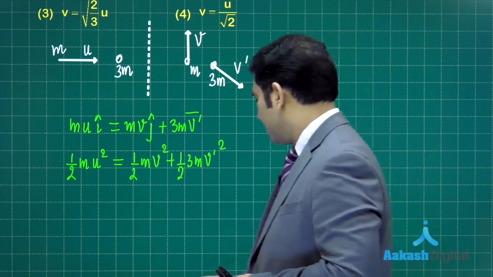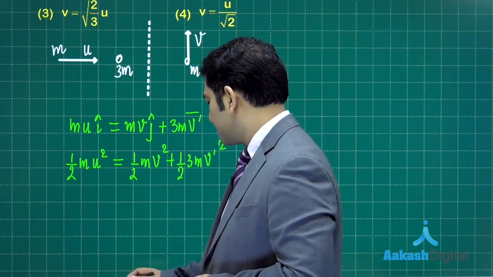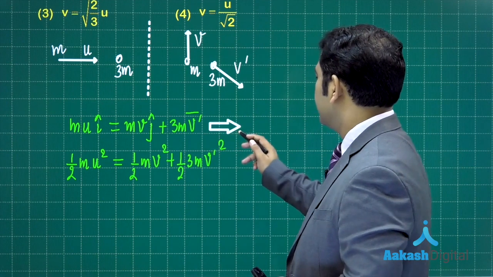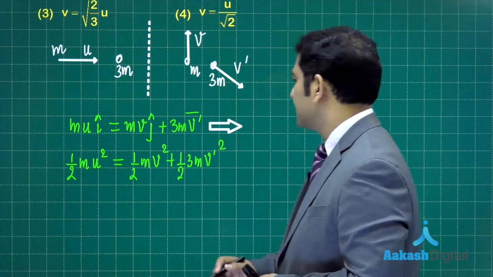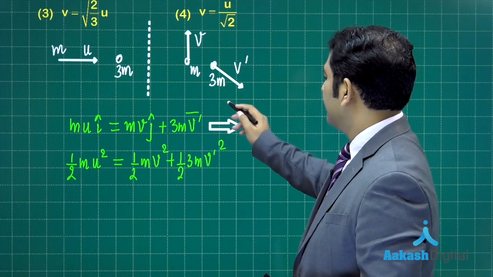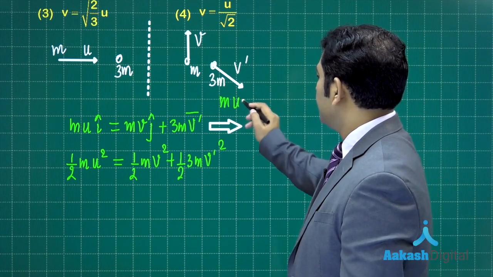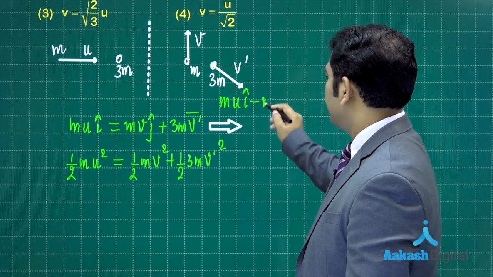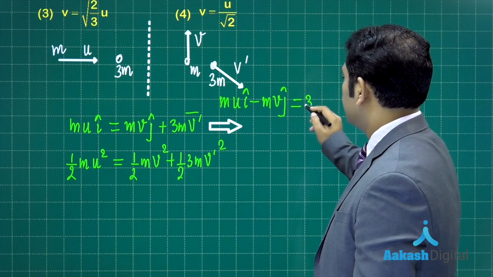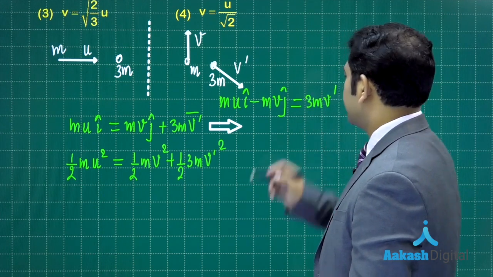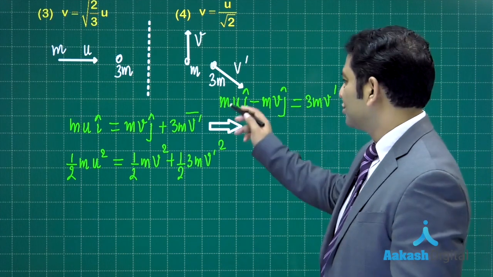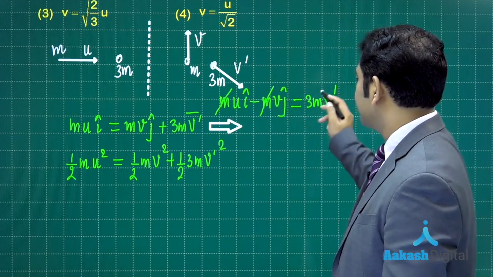One thing you can do is modify the first equation as per requirement. You can simply write it this way: m u i cap minus m v j cap will be equal to 3m v dash, isn't it? Now let's take the magnitude on both sides, with the cancellation as well.